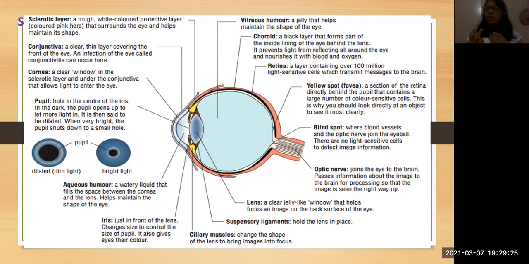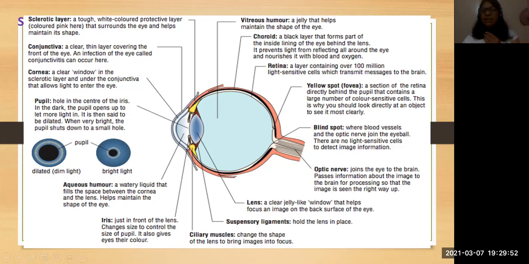Rods are important to see in the dark. Cones are important to get the colors during the daytime or in light. So here there are more color sensitive cells, those are what we call cones. Okay, and this is why we should look directly at an object to see it most clearly.